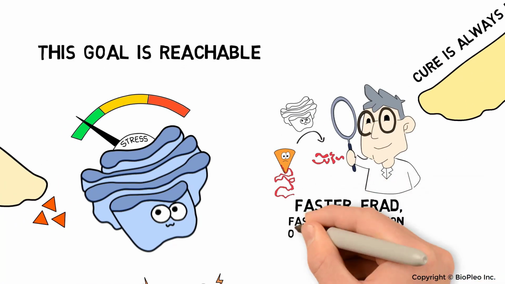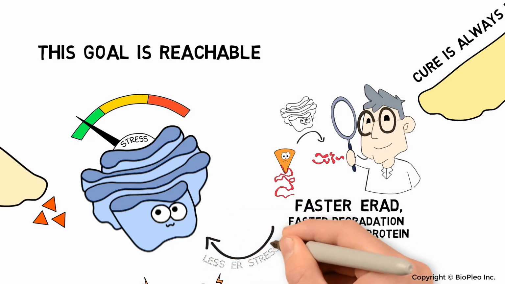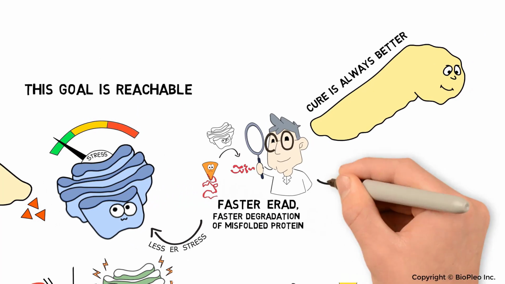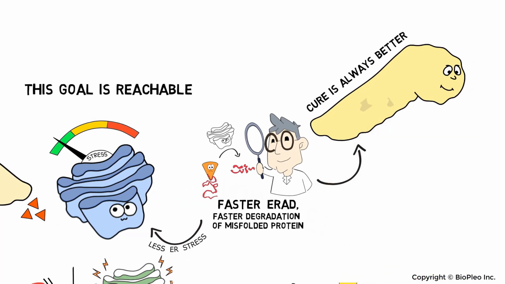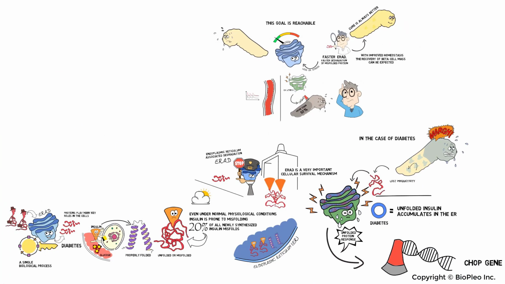By enhancing ERAD to degrade misfolded insulin at an accelerated rate, scientists believe that the relief of ER stress will effectively slow down beta cell death, while the body is generating new and healthy beta cells. Eventually, with improved homeostasis, the recovery of beta cell mass can be expected.